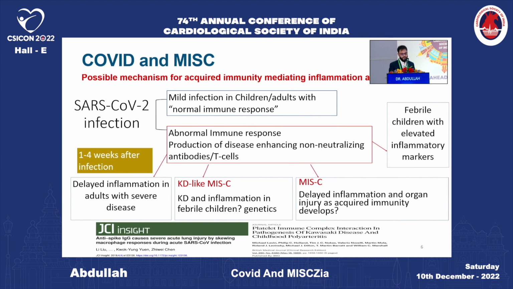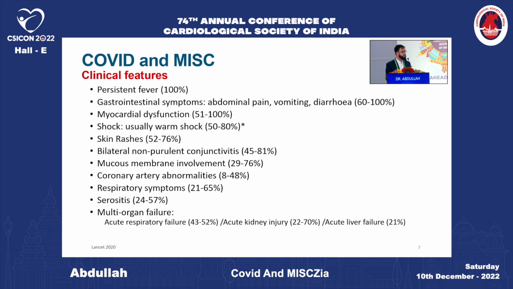However, when an abnormal immune response occurs, there is production of non-neutralizing antibodies and T cells, which can cause febrile children with elevated inflammatory markers, or in adults it can manifest as delayed inflammation in those with severe disease, and it can manifest as either Kawasaki disease-like illness or MIS-C.